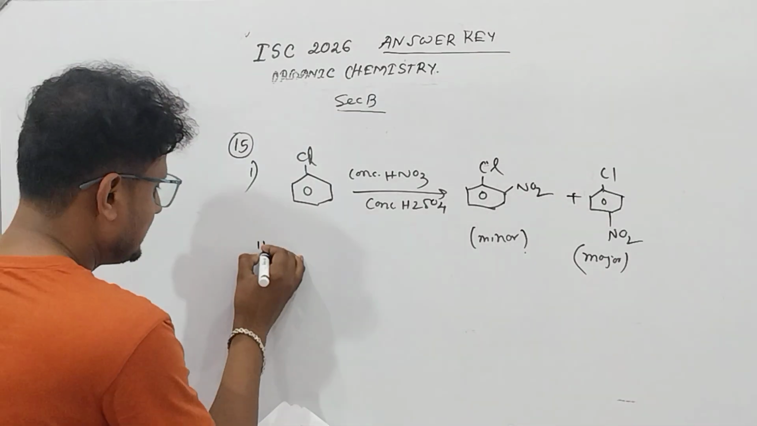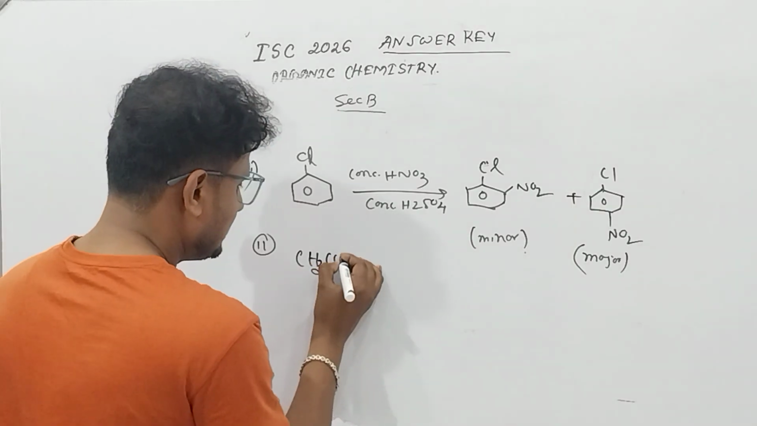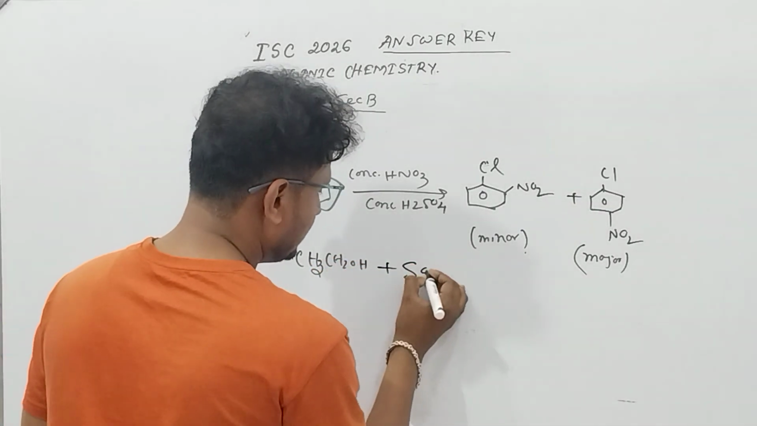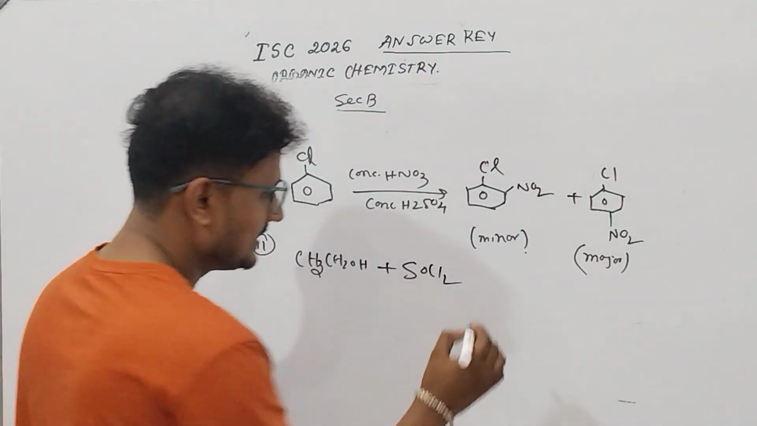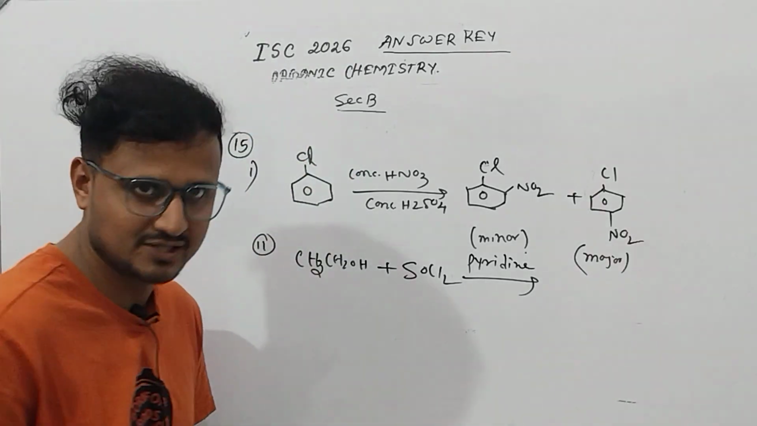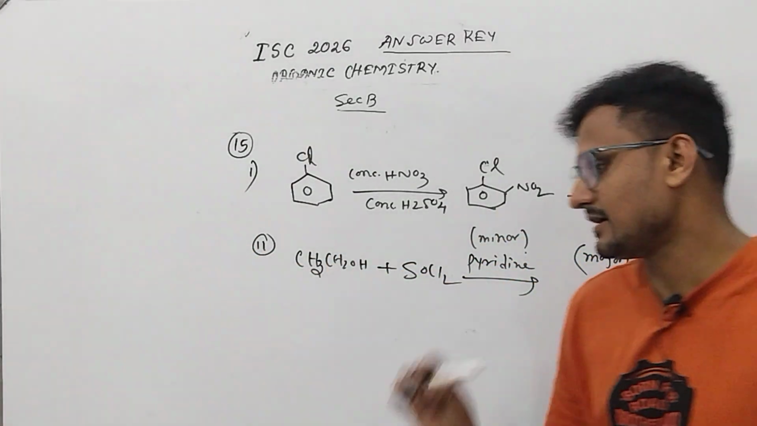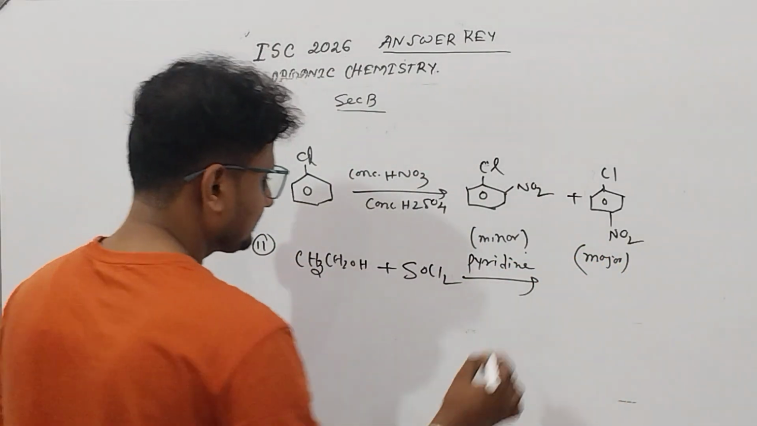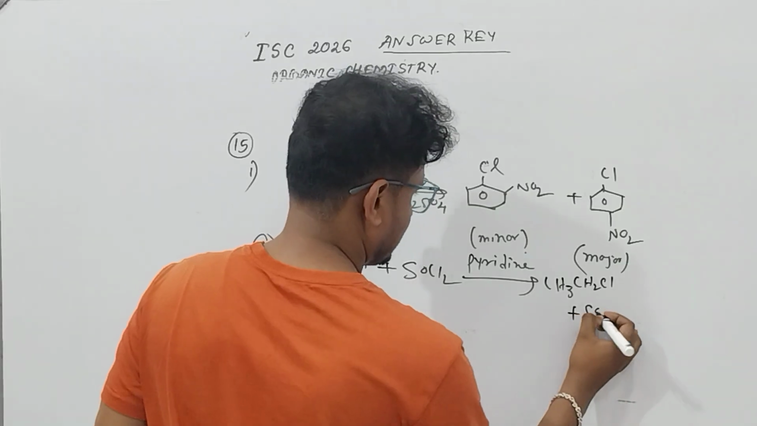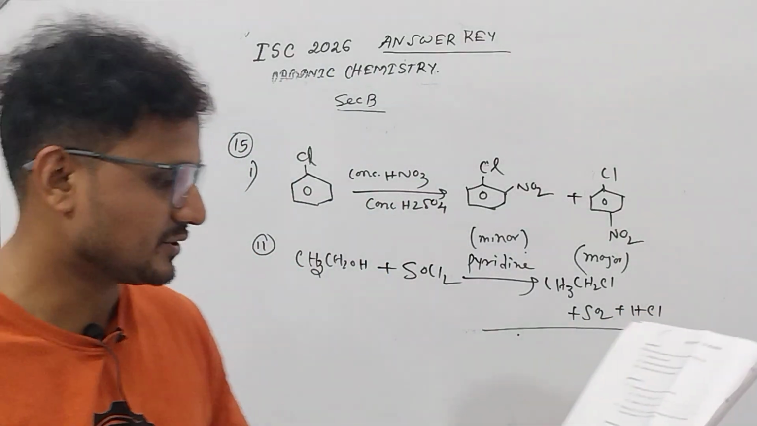Okay. Next is given ethyl alcohol. What is the formula of ethyl alcohol? CH3CH2OH is treated with SOCl2, thionyl chloride, in presence of pyridine. This is nothing but Darzens process. Very important. We talked about this reaction many times and this has come. So here it will be CH3CH2Cl plus SO2 plus HCl. Here you have to write the byproducts.